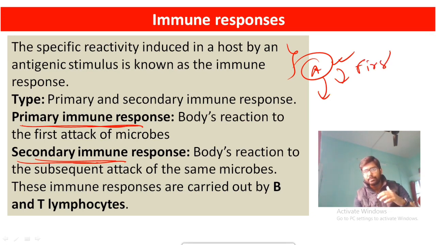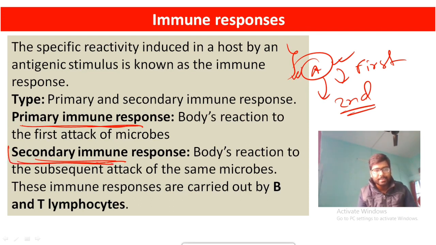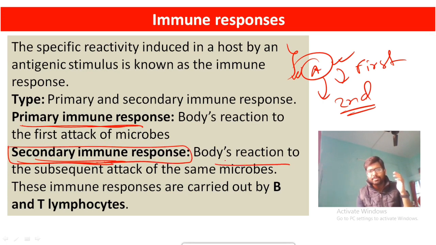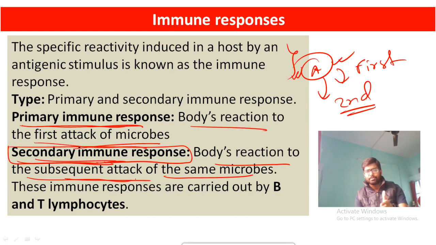meaning the first attack has already happened, and after that it comes a second time to attack your body. Okay, so in that particular situation your body's immune response towards the antigen A is regarded as your secondary immune response. Secondary immune response is the body's reaction to the subsequent attack of the same microbes, and primary immune response is the body's reaction to the first attack of microbes. Okay, so keep the point in mind.